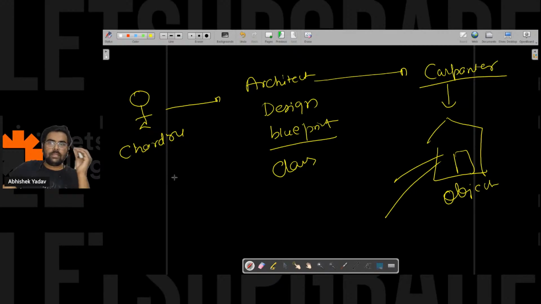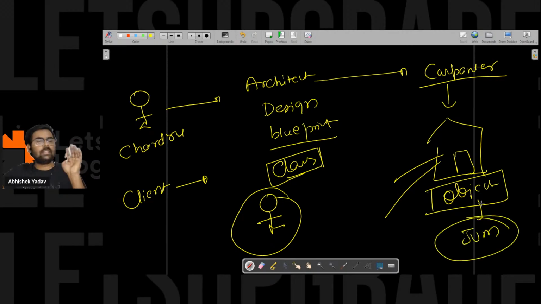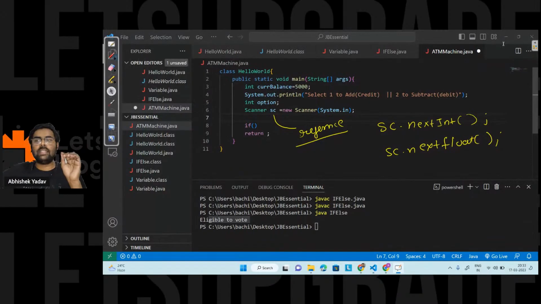In the first session, we discussed that this is the client that will tell you the requirement. You are the programmer. You will create the design. After creating the design, in order to use the functionality, the behavior of that design, you have to create the object. That object is created by JVM. In order to tell JVM to create the object, you have to use the new keyword.